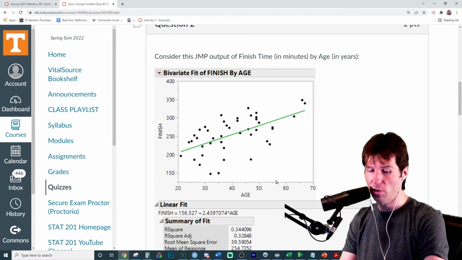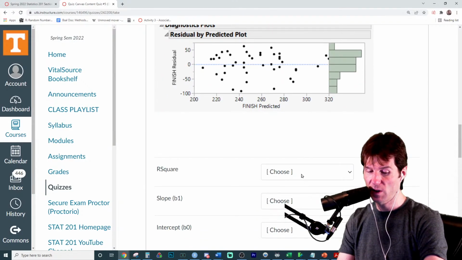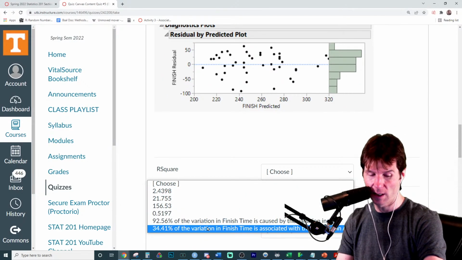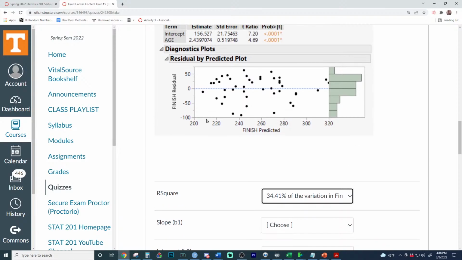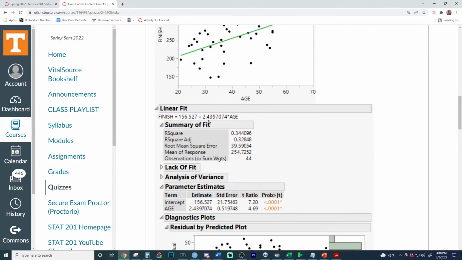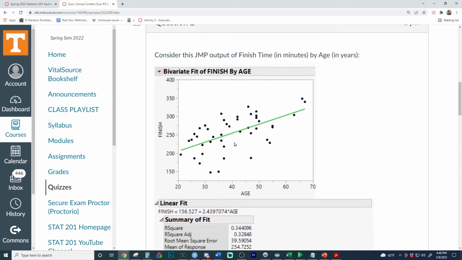So we have right here, consider the JMP output. What is the R squared? It was that point. I'll show where it's at again. 34 point. Oh, good interpretations. 34.41% of the variation in finished times is associated with or explained by the variation in somebody's age. Older people are slower. There's Brian.